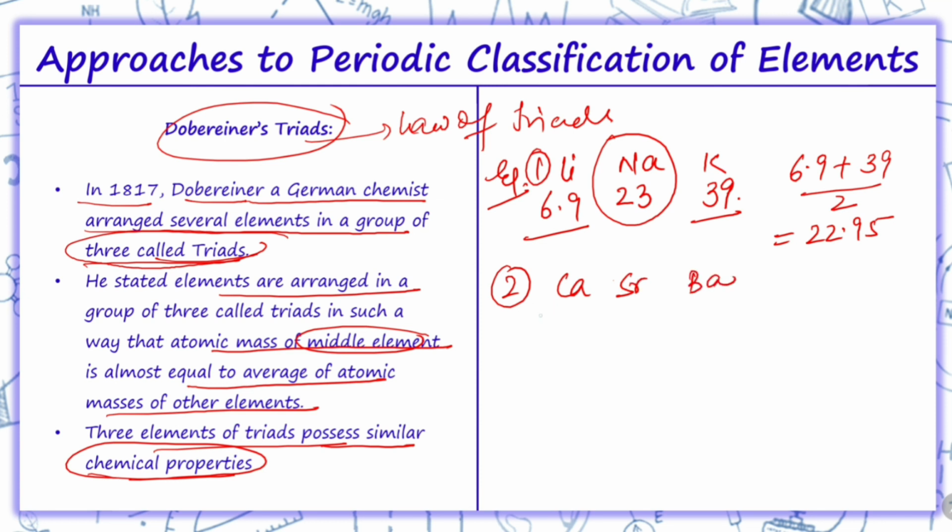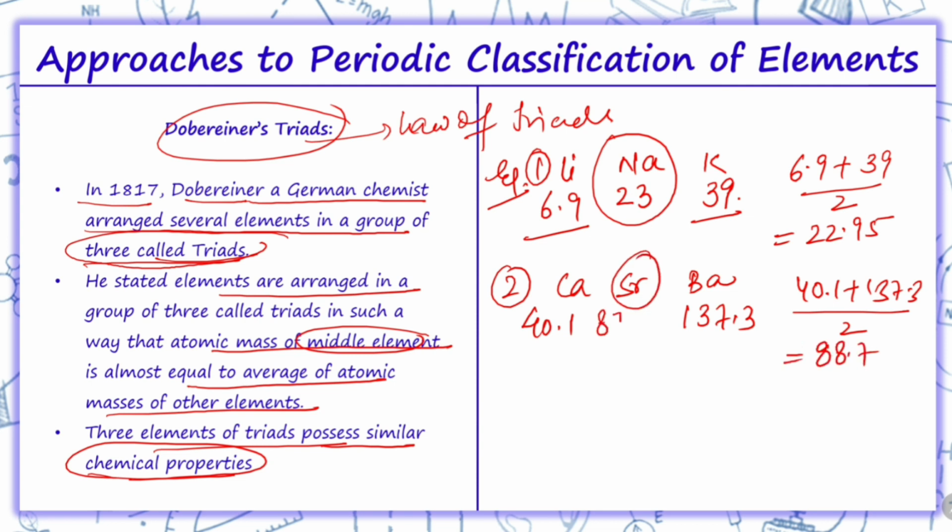The mass of calcium is 40.1. The mass of barium is 137.3. When we took the average of these two, it came to 88.7, which is roughly equal to the mass of strontium, which is 87.6. The third triad is chlorine, bromine, iodine.